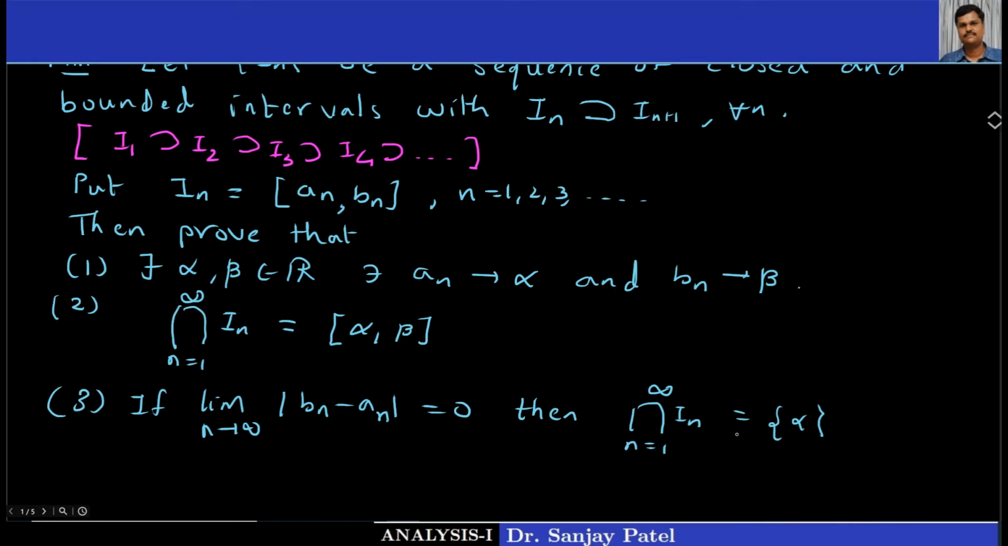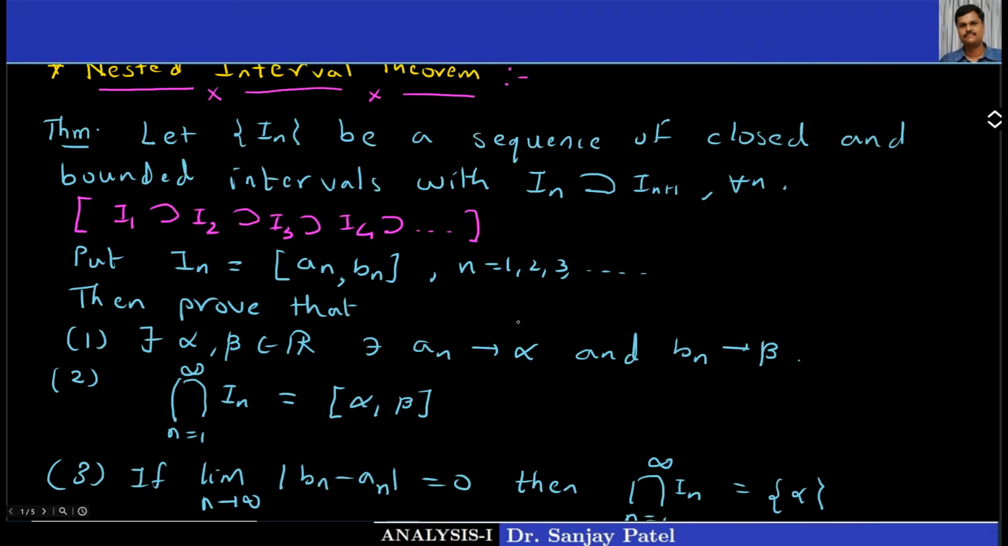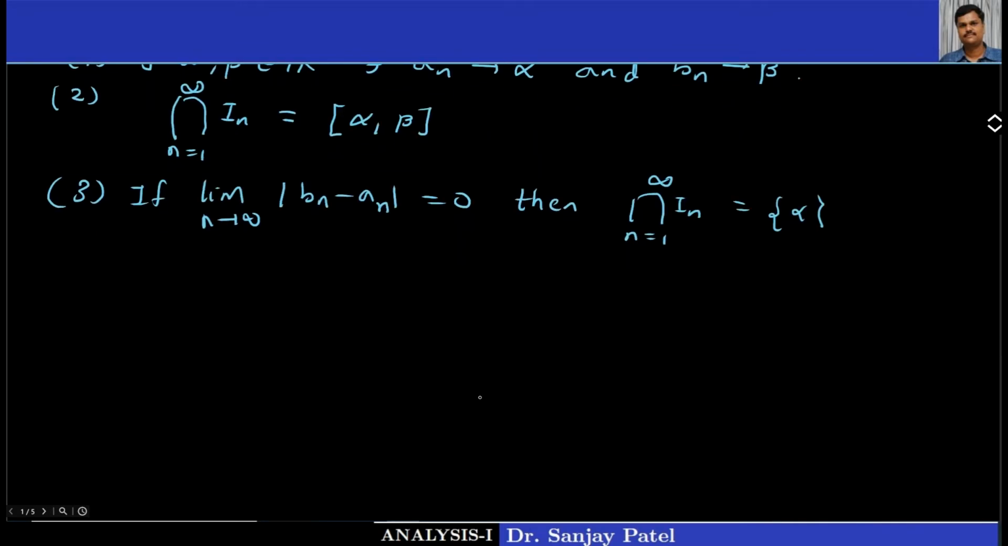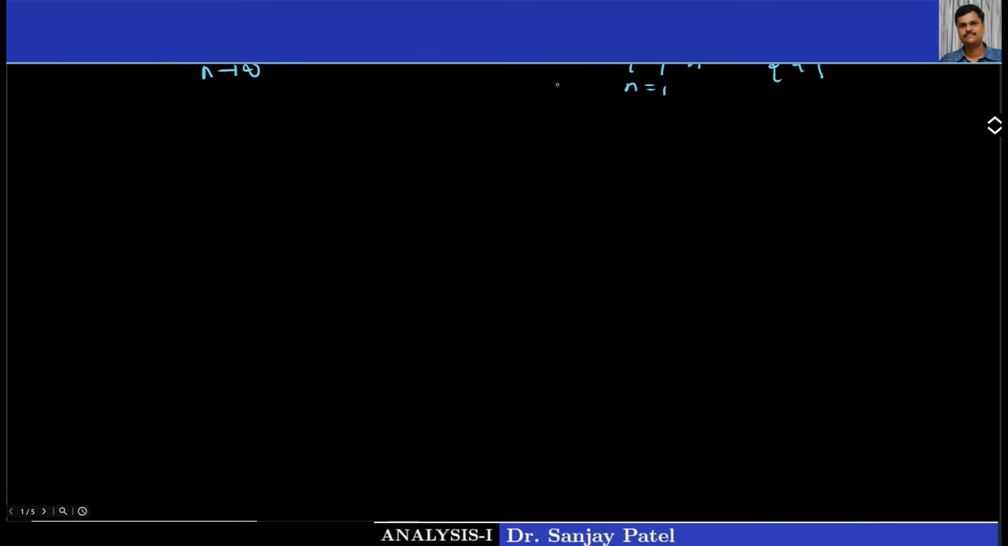So let us prove. Just go through all these conditions. In is a sequence of closed and bounded intervals where I1 is a superset of I2, a superset of I3, and so on. And we want to prove this. So let us start.